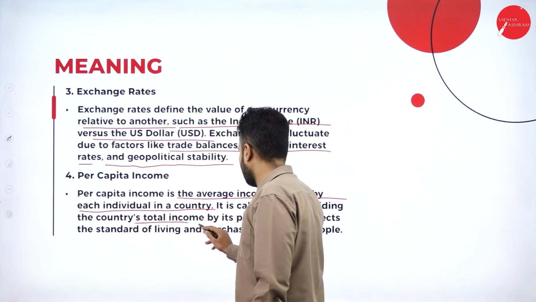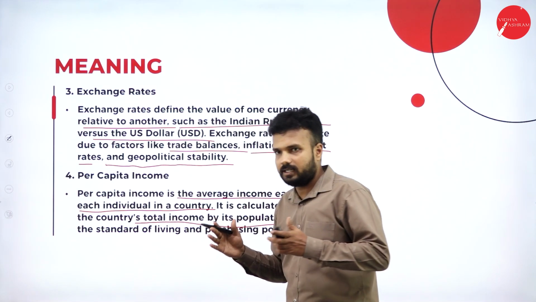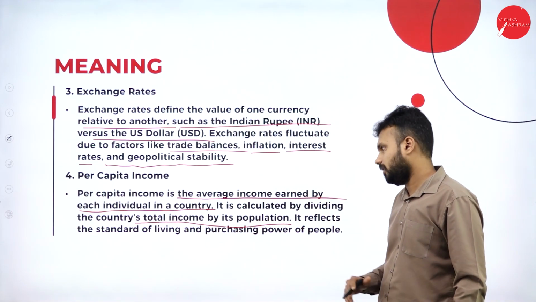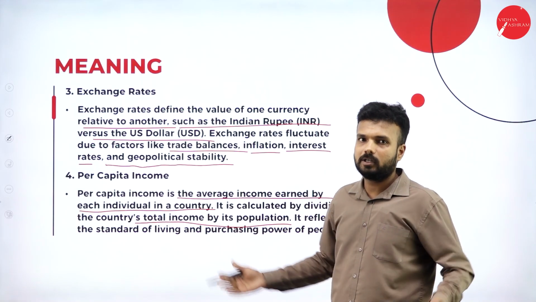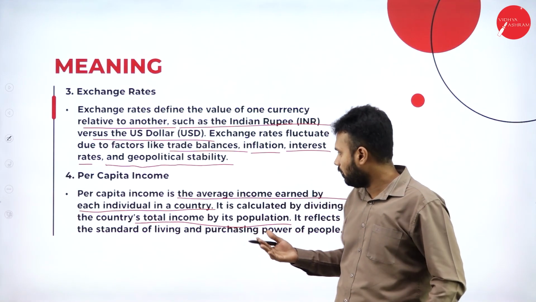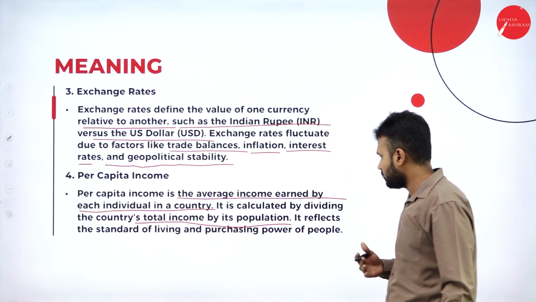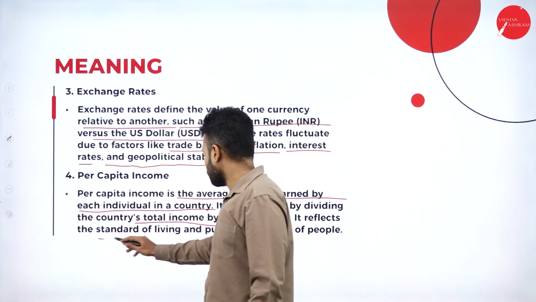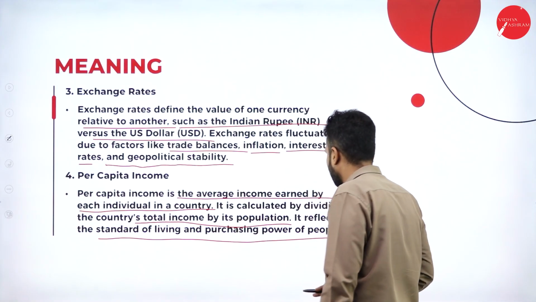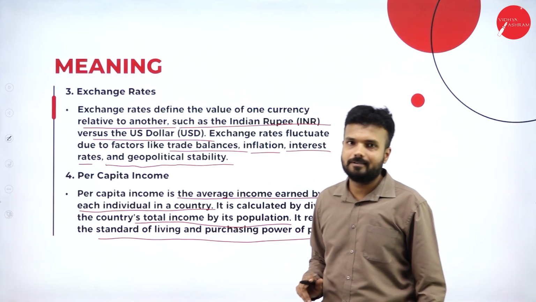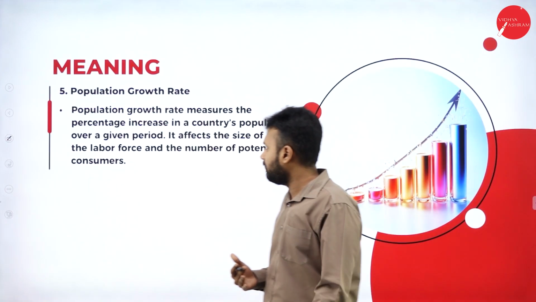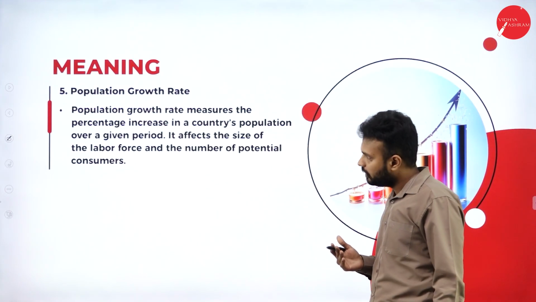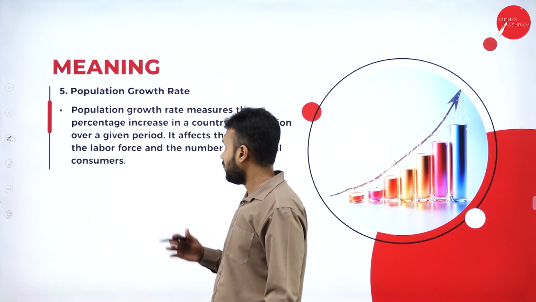So the total income of a country within a specified period of time, that is 1 year, divided by the total population. It is around 145 to 150 crores of population. It reflects the standard of living and purchasing power of the people, the inhabitants of our country.